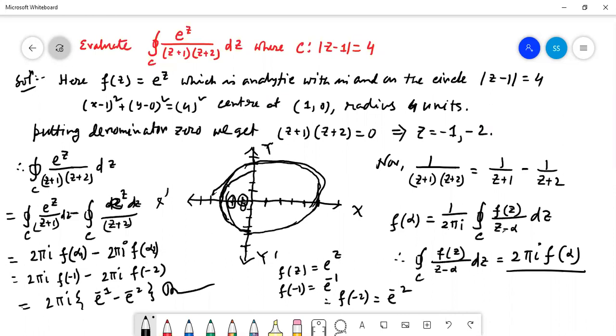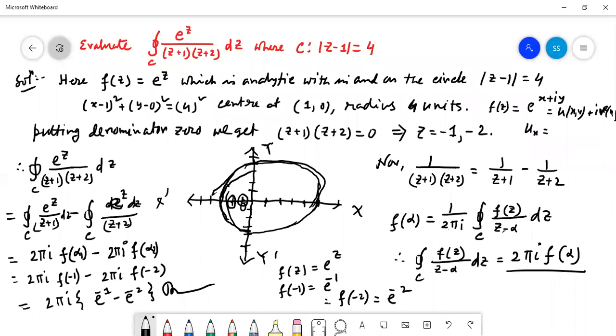Sir, above, sir. Yes, where? Tell me. f(z) is equal to e^z, which is analytic. How do we write that, sir? f(z) is analytic, right?